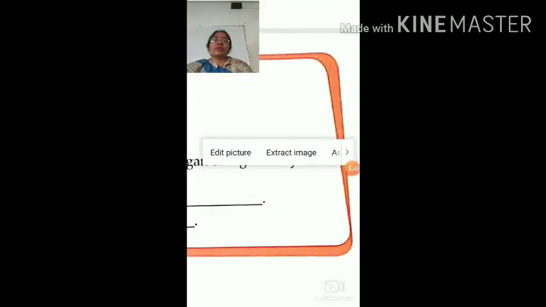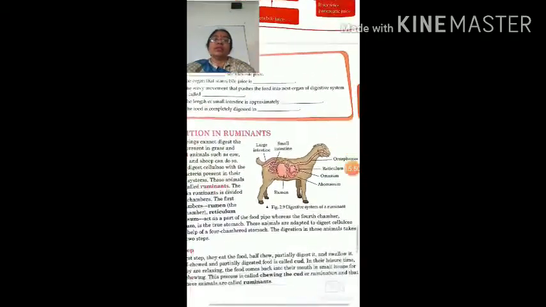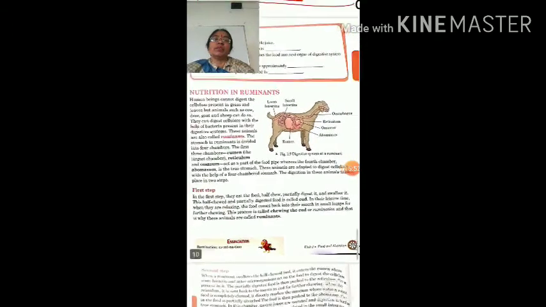Now here you can see the picture of a ruminant organism, and earlier in my PPT I gave you the picture of the digestive system of a cow, which is also a ruminant. That means all grass eating animals are known as ruminants, and in these ruminants a special feature is found that their stomach is divided into 4 parts.